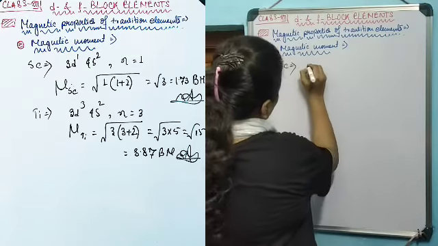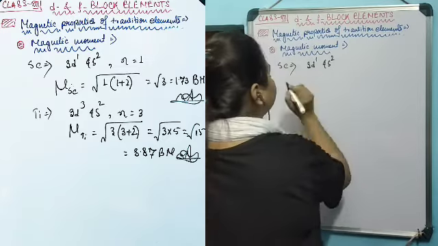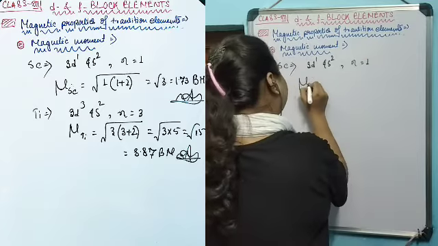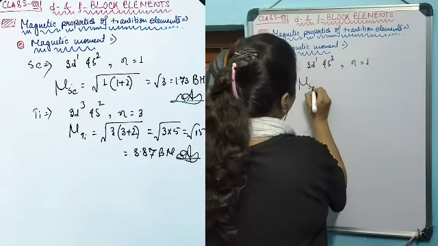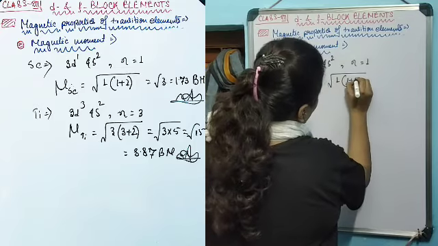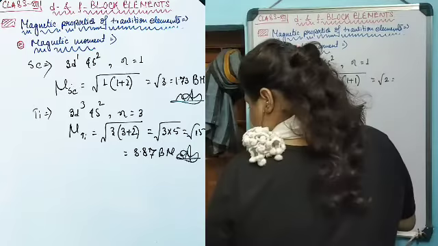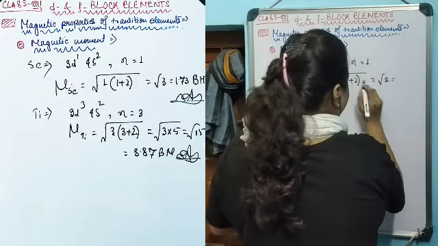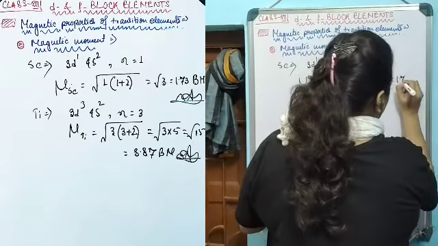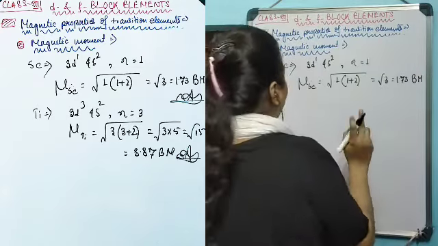The electronic configuration of scandium is 3d1 4s2. So the number of unpaired electrons for scandium is 1. Therefore, mu for scandium is going to be root over n into (n plus 2), that is root over 1 into (1 plus 2), that is root over 3. This gives the value as 1.73 Bohr magneton. Bohr magneton is the unit for magnetic moment.